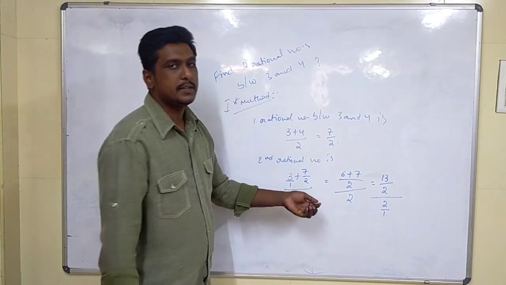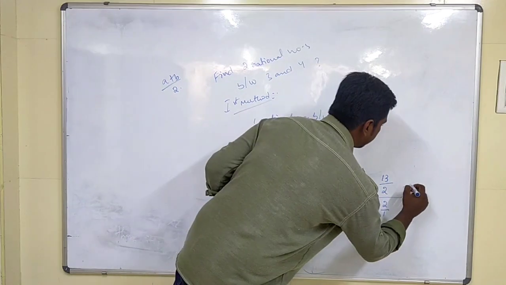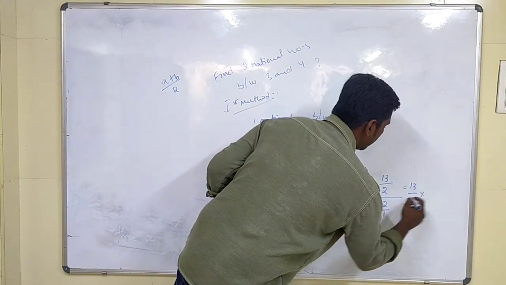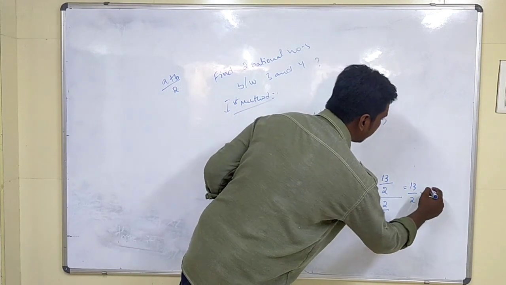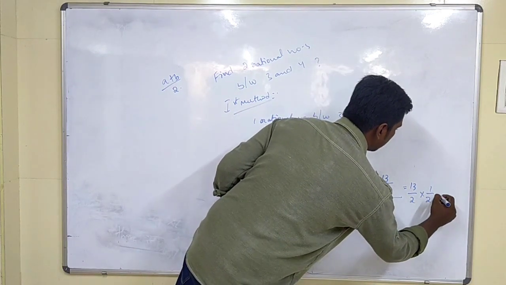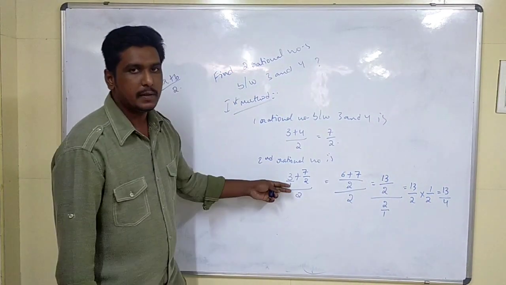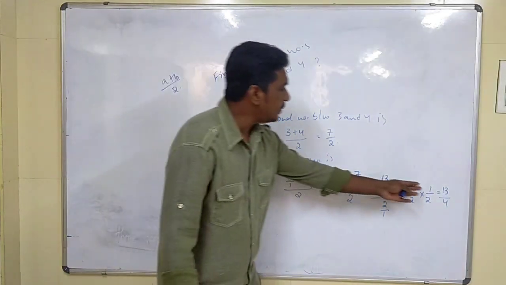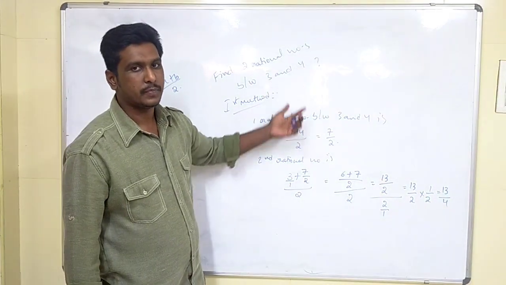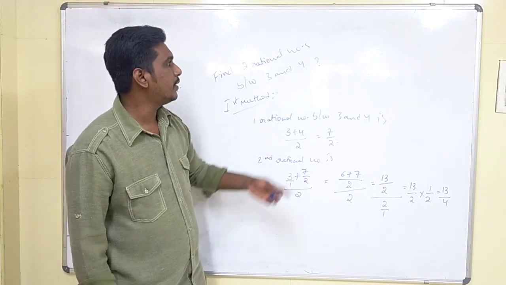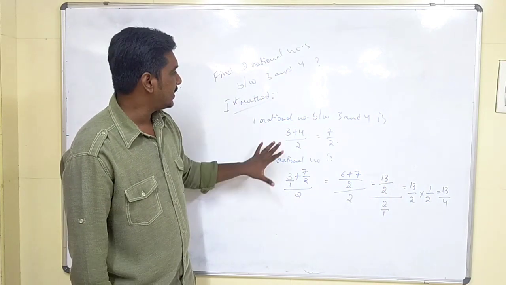If nothing is there, what does it mean, children? By 1. Then again what do we have to do? We will flip it. So 13 by 2 into, while flipping, the denominator becomes the numerator and the numerator becomes the denominator, so 1 by 2. Then it will be 13 by 4, which is one more rational number between 3 and 4. So this is the first method, children.